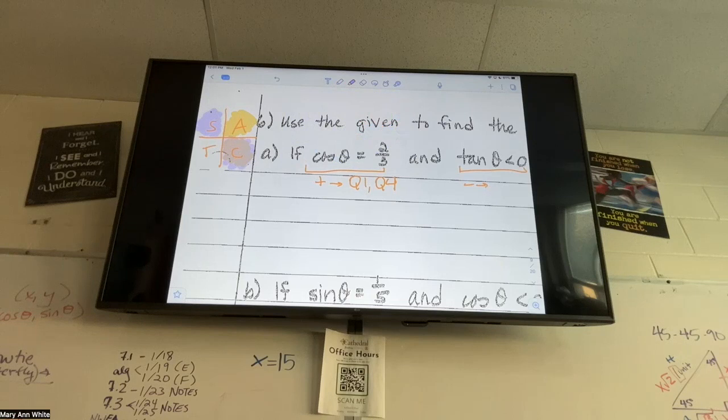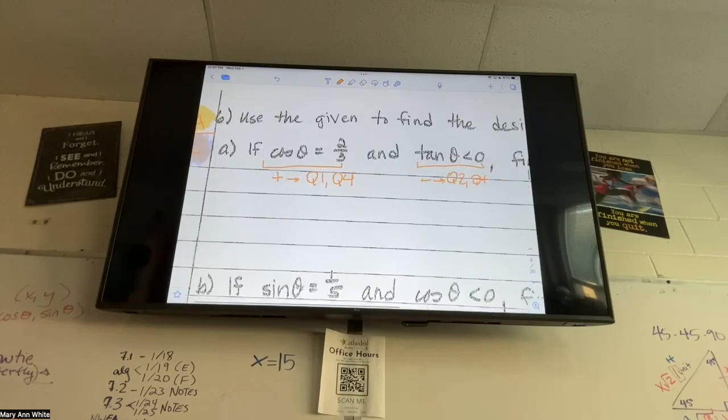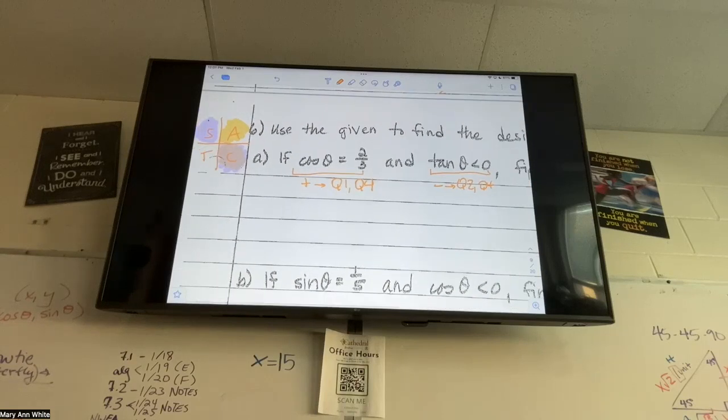Tan is positive in the A because all of them are positive in A, and then tan is positive in the T because the T stands for tan. So I want the two that are not 1 and 3, so that means 2 and 4 is where tan is negative. All right, which of those is where we overlap, where both of those things are true? Quadrant 4, good. So we're going to go draw a triangle in quadrant 4.